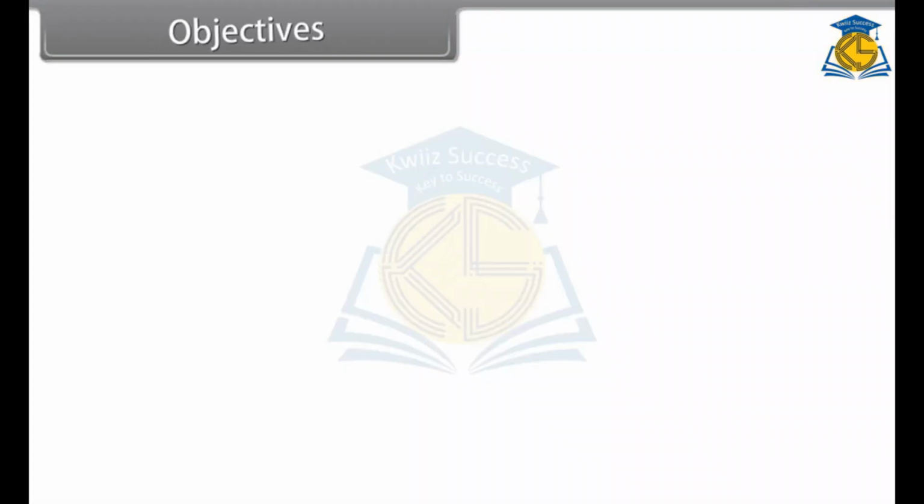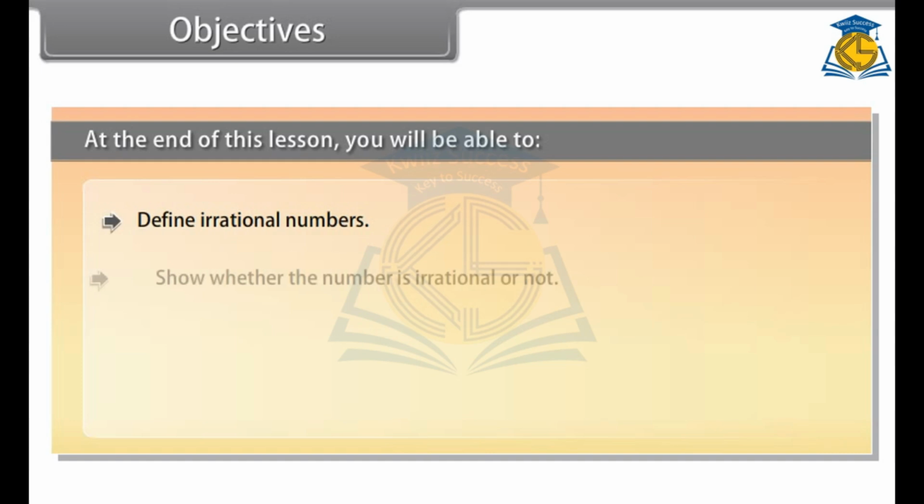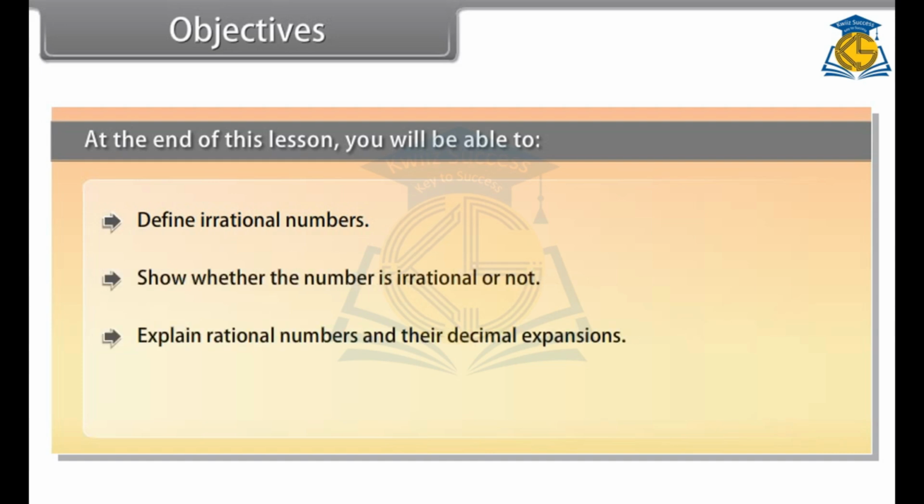Objectives. At the end of this lesson, you will be able to define irrational numbers, show whether a number is irrational or not, explain rational numbers and their decimal expansions, and convert rational numbers into decimal expansion.